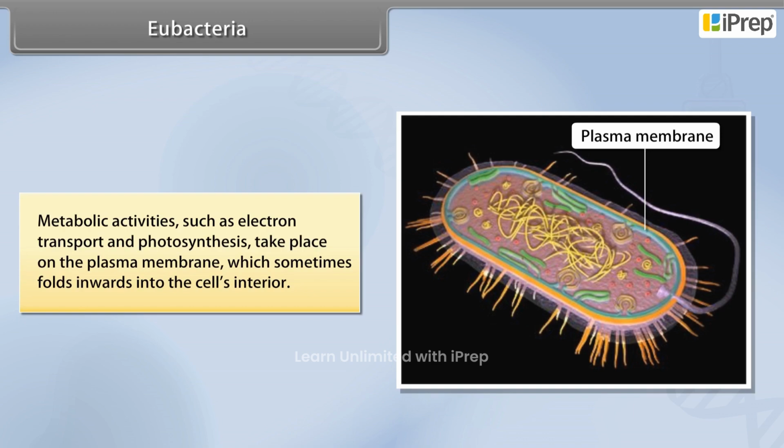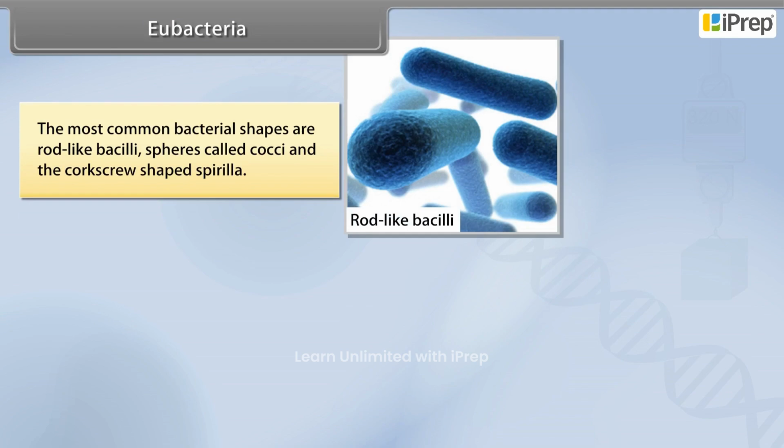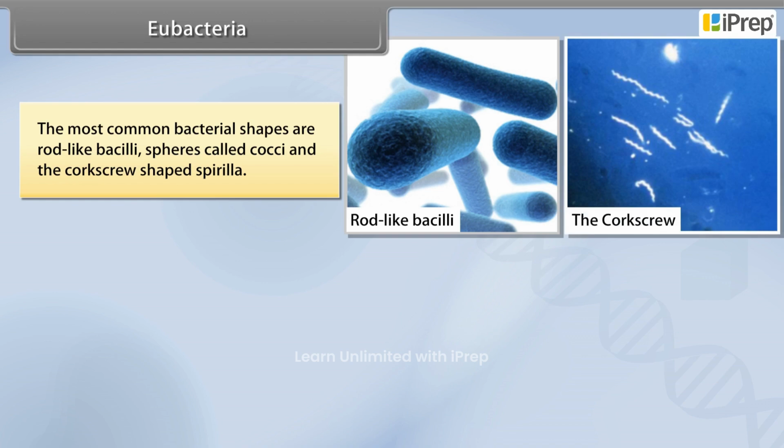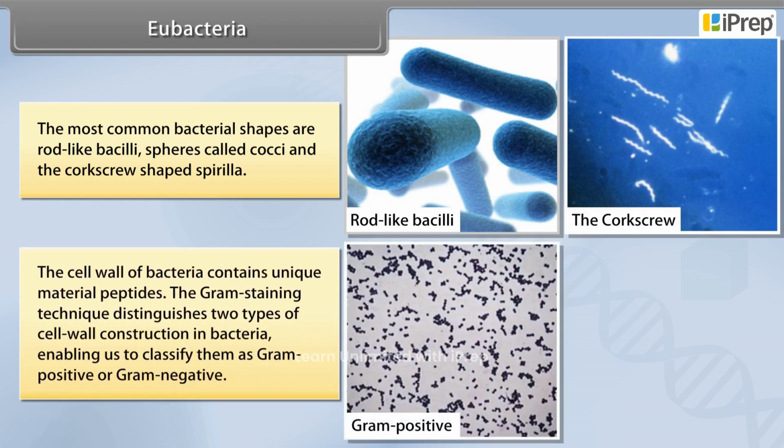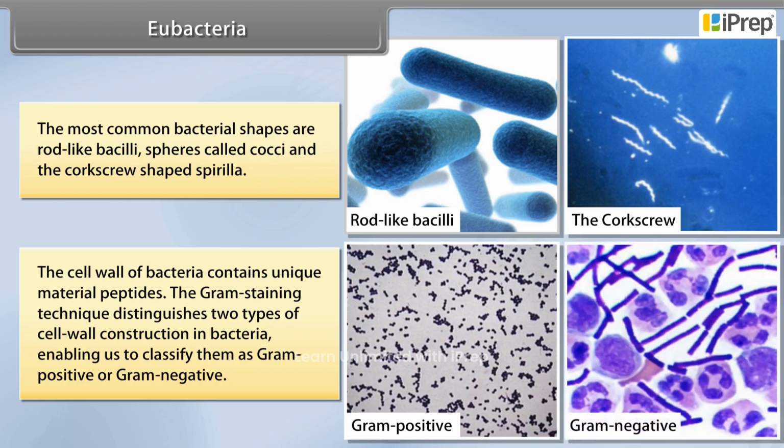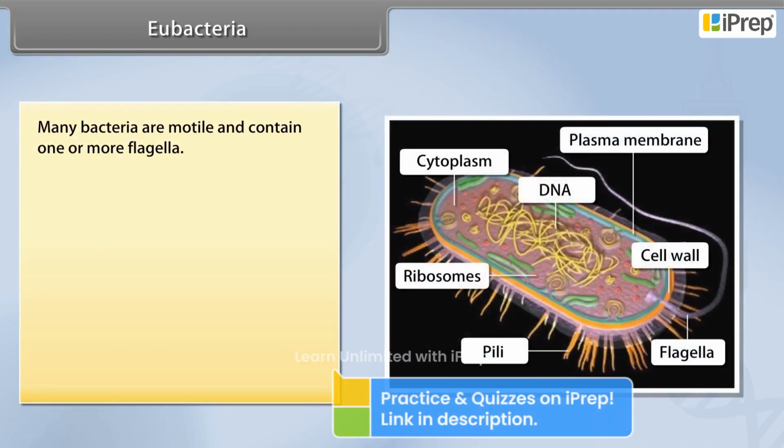Metabolic activities such as electron transport and photosynthesis take place on the plasma membrane, which sometimes folds inwards into the cell's interior. The most common bacterial shapes are rod-like bacilli, spheres called cocci, and the corkscrew-shaped spirilla. The cell wall of bacteria contains unique material, peptides. The Gram staining technique distinguishes 2 types of cell wall construction in bacteria, enabling us to classify them as Gram-positive or Gram-negative. Many bacteria are motile and contain 1 or more flagella.